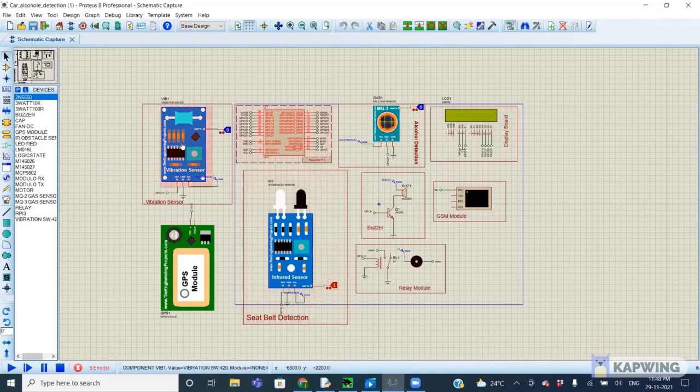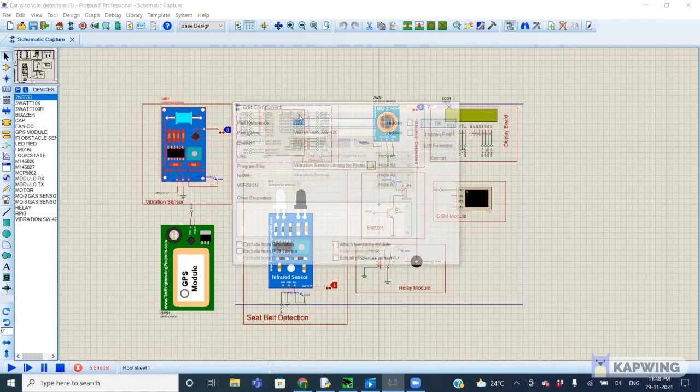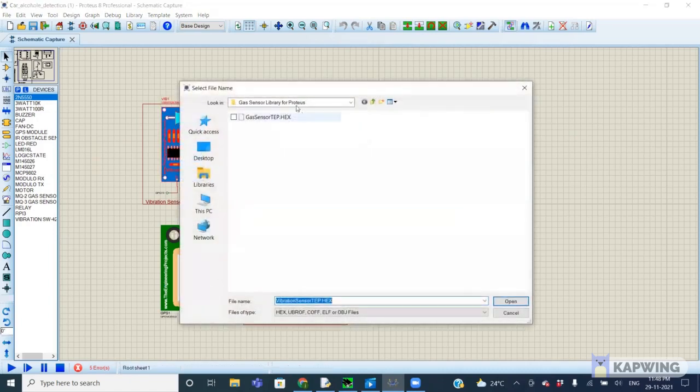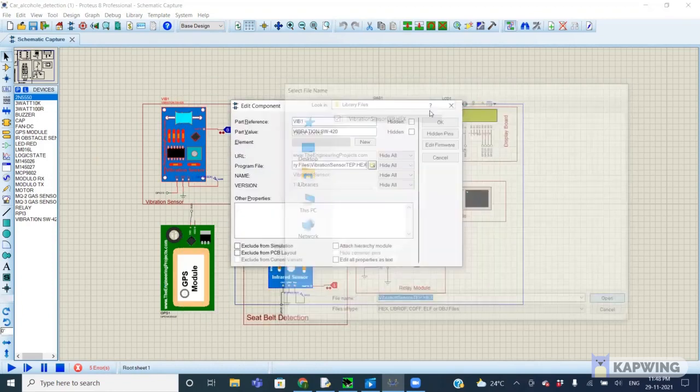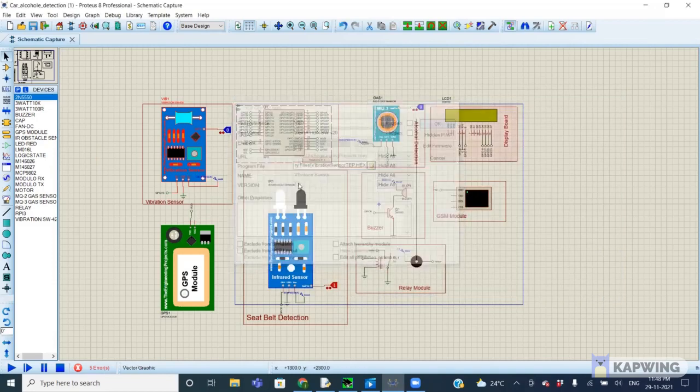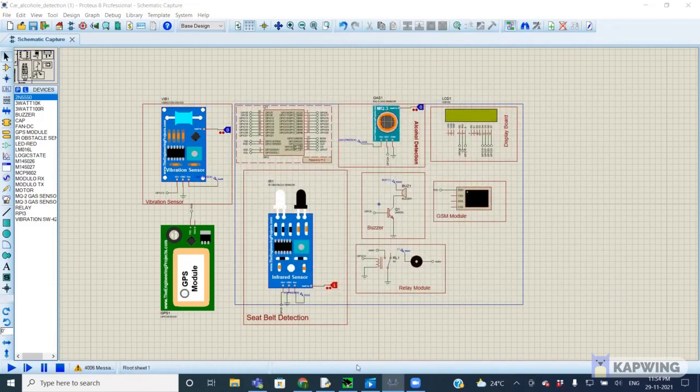Can you simulate? Yes, sir. Now here we are inserting all the files. So now first of all, I am inserting the vibration sensor. This is the vibration sensor file, which is the default one, which we can get. So here, running.